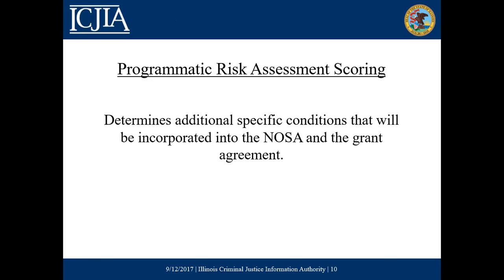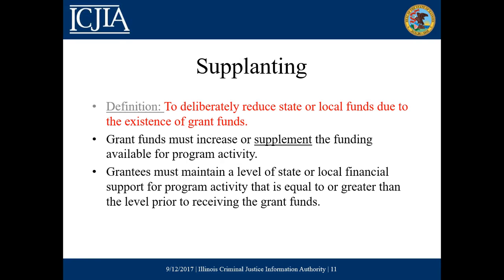If you are selected for grant funding, when the negotiation of your agreement begins, your grant monitor will send you the programmatic risk assessment scoring tool. That's an Excel file, which is really simple to complete, but it measures risk at the program level, not the implementing agency level. And that scoring tool will, again, determine additional specific conditions that will be incorporated into the NOSA and into your grant agreement. Don't look for that programmatic risk on the NOFO website right now, because that will only be sent to agencies which have been selected for grant funding.